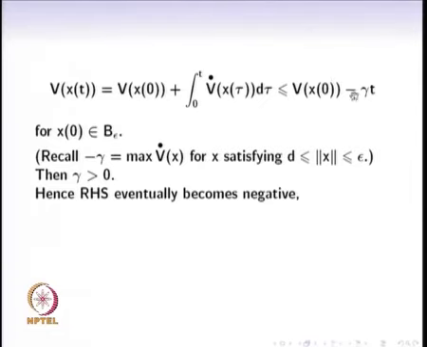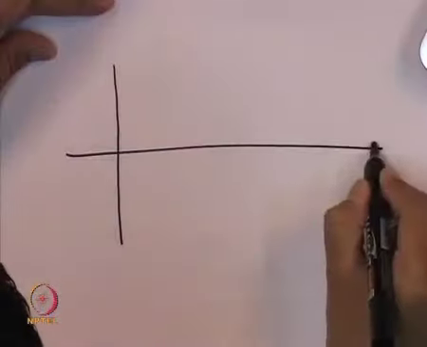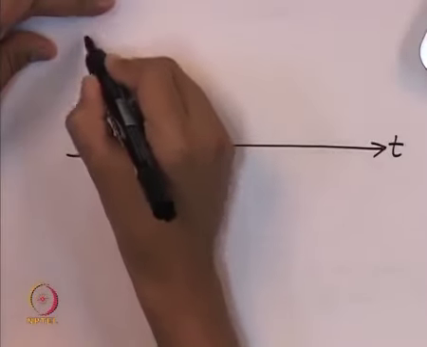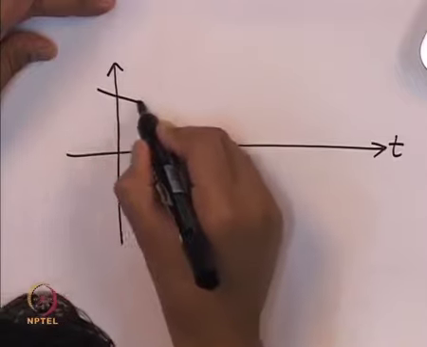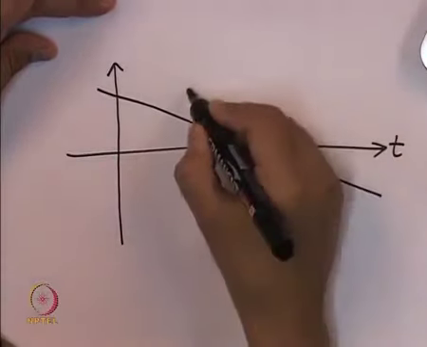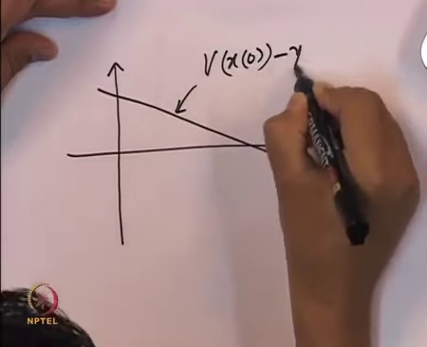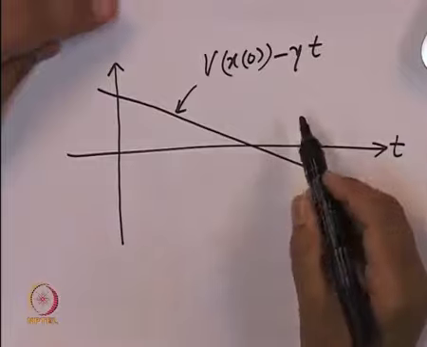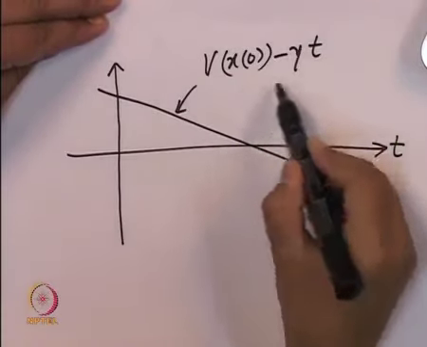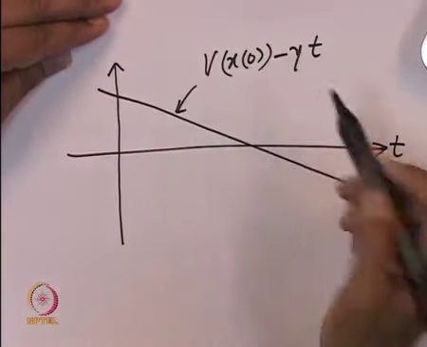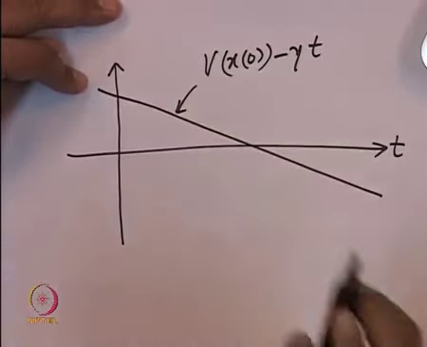So now notice this right hand side, how does it behave as a function of time? This itself is a line with t as the independent variable. Gamma is some positive number, and hence this is a line with negative slope, slope minus gamma, so it is decreasing like this.